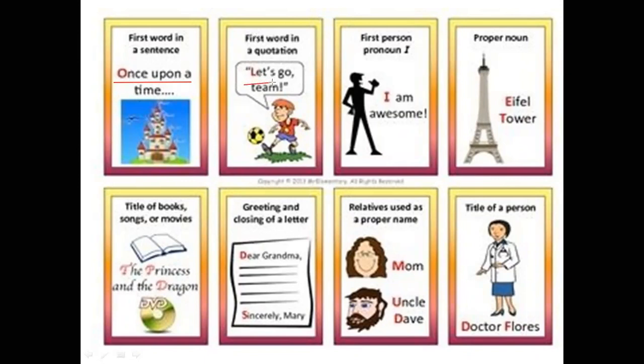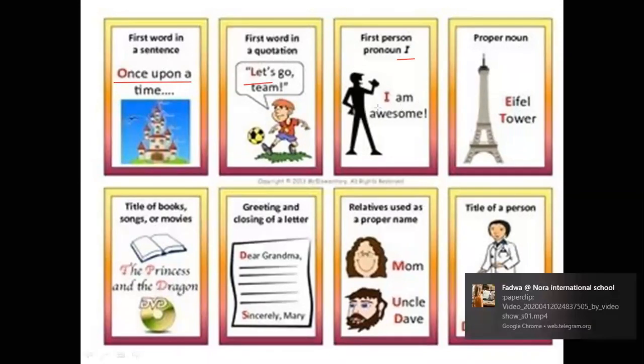The first word of a sentence, whether a comment, a command, or an exclamation, and the first word in a quotation begin with a capital letter. Here, the beginning of the sentence begins with a capital letter. And here, the pronoun I. The pronoun I is a capital letter. It's just one letter. I am. I is a capital letter.